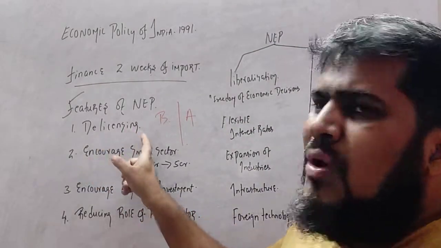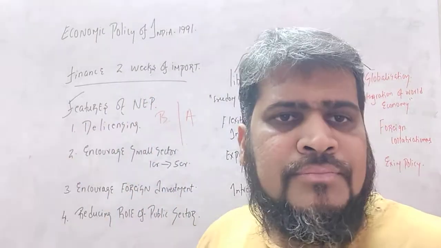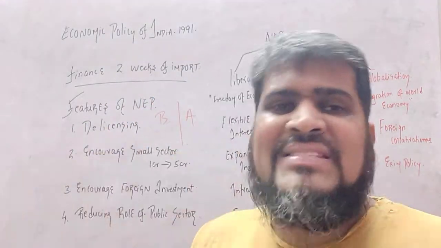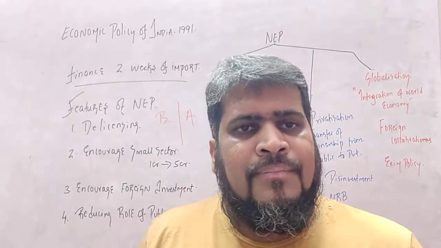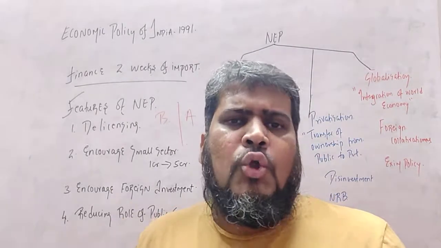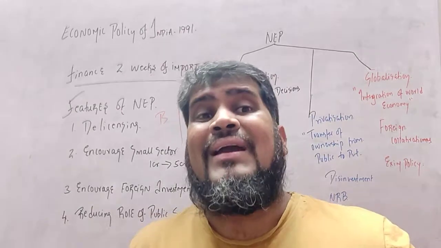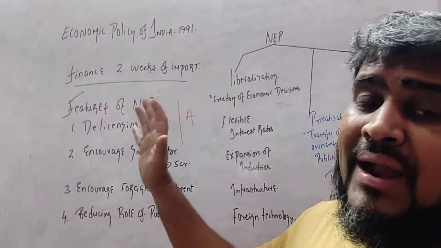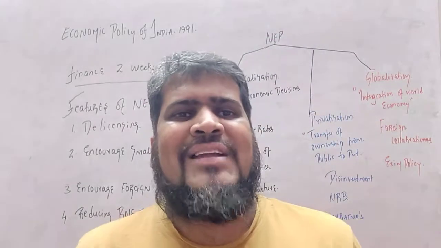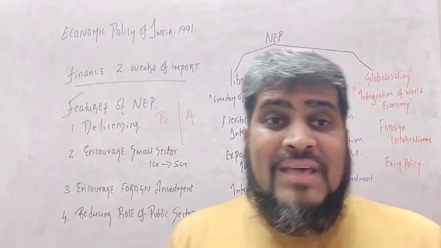What was the first one? The first one was de-licensing. License means the permission to do something. And de-licensing means to remove the permission. Students, what was happening before 1991? Try to understand the scenario properly.